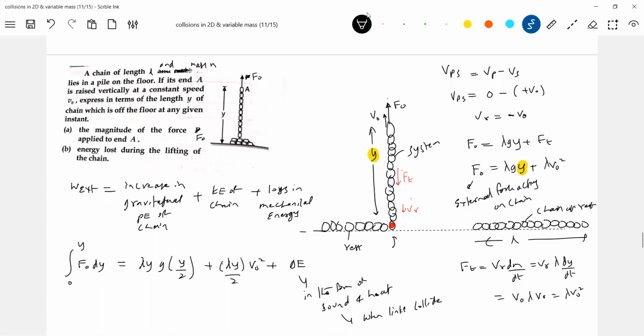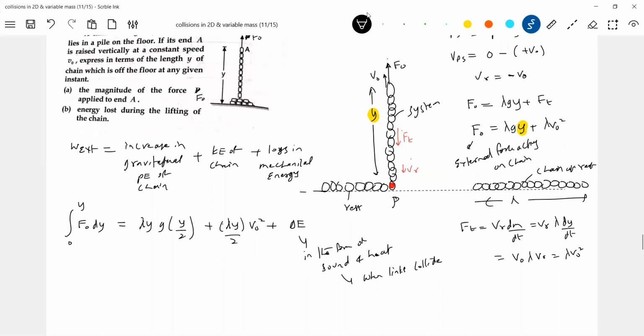They say humming sound, like a gasping sound they call technically. So now we will integrate here. F is what? Lambda gy. So this will be lambda y V naught square by 2. This is what? Loss in mechanical energy.